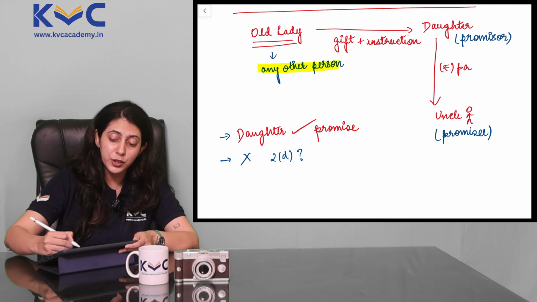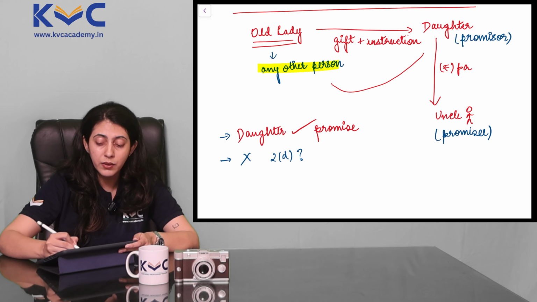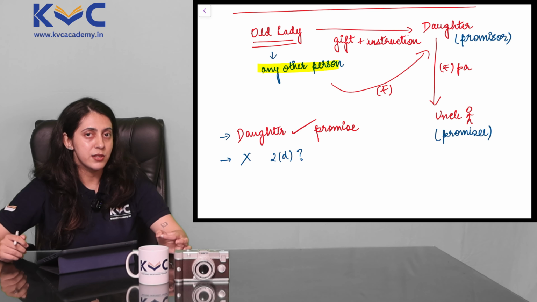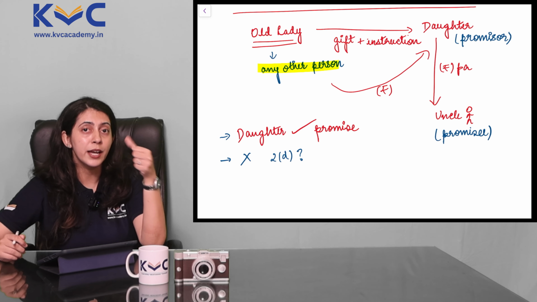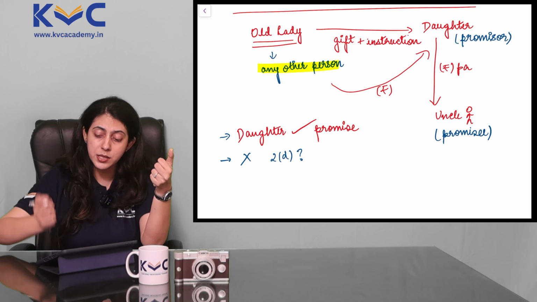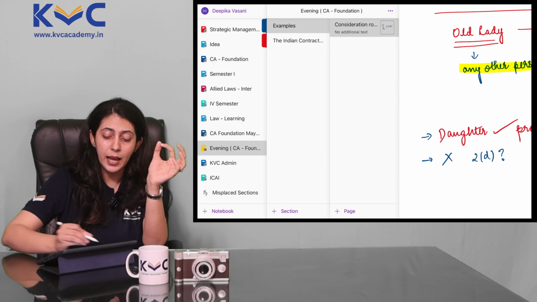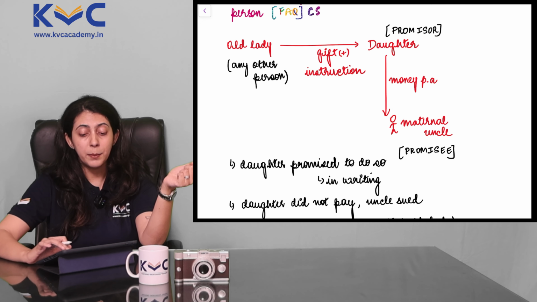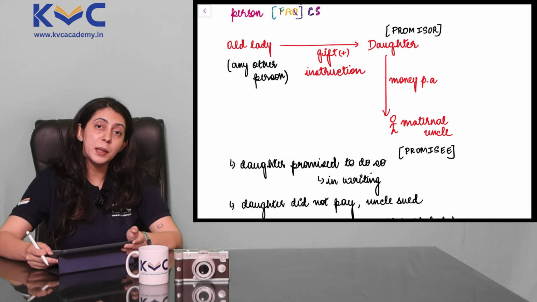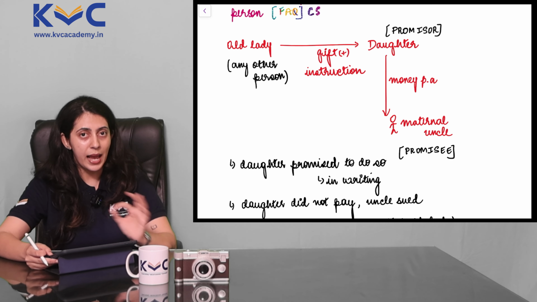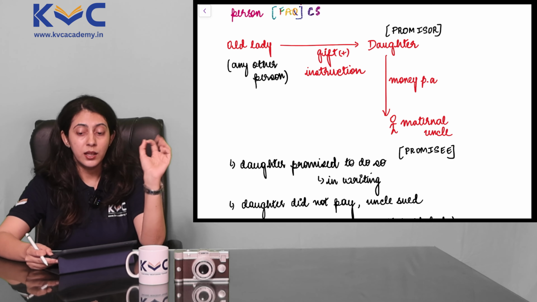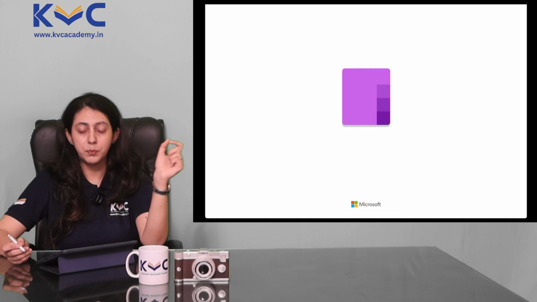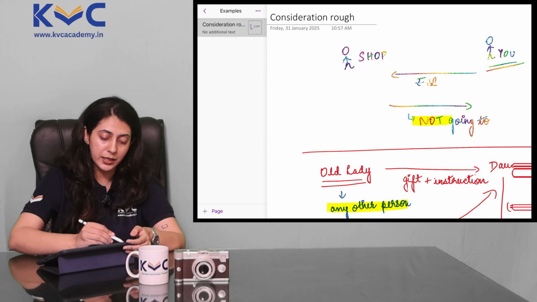So here, consideration for the daughter was not given by the uncle, it was given by some other person, and still this contract is absolutely valid. As long as the consideration is from the desire of the promisor, which was her desire, she promised to pay the uncle a certain sum of money per annum. So the desire was of the daughter, the promisor, but the consideration may proceed from the promisee or from any other person. So as long as these two conditions are fulfilled, the consideration is absolutely valid. This was our point 2 under legal rules of a valid consideration.